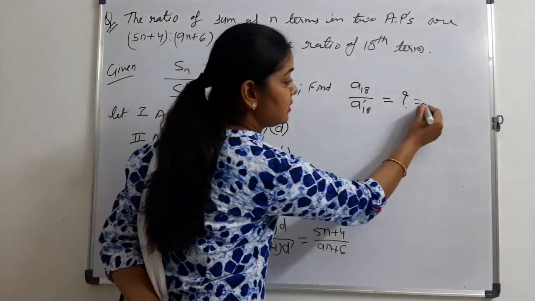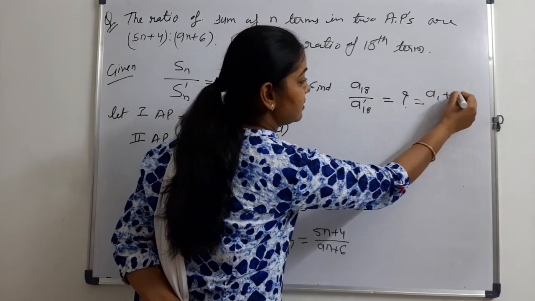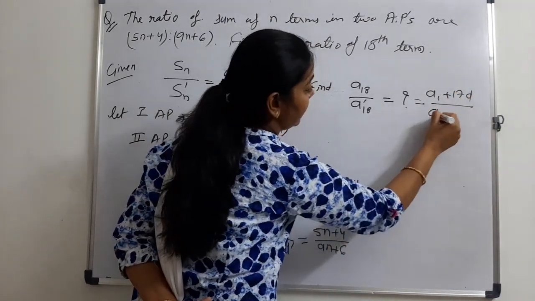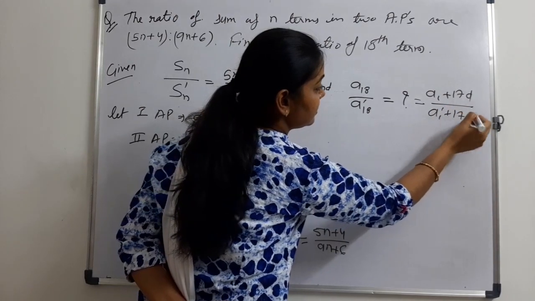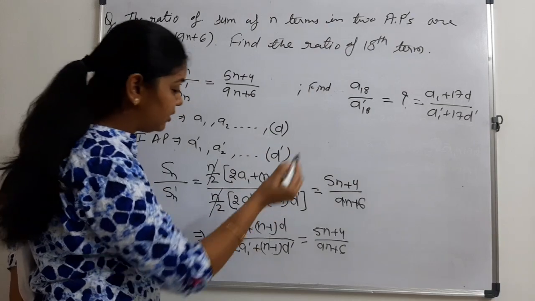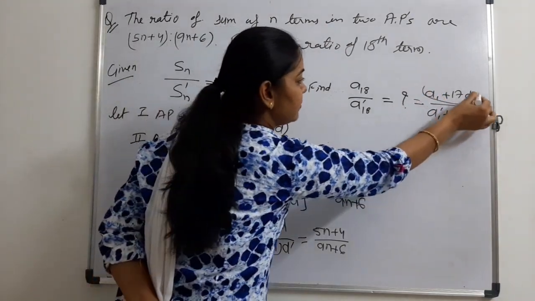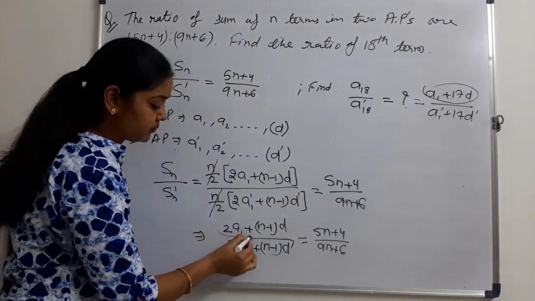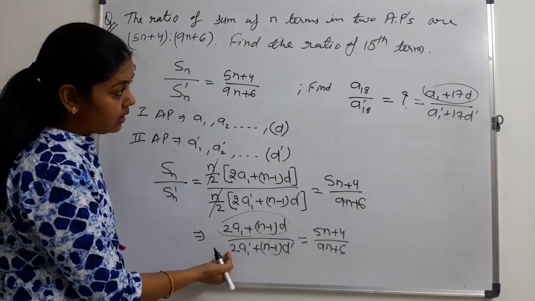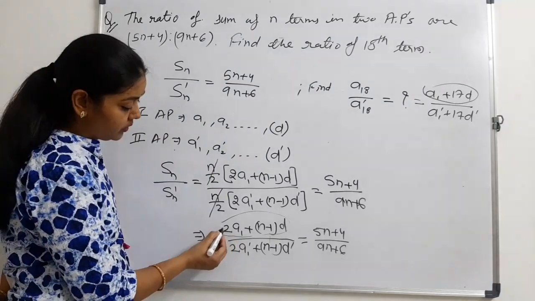The 18th term means a1 plus 17d, or for the second AP a1 dash plus 17d dash. Compare both the conditions here and here. Let's simplify something here.